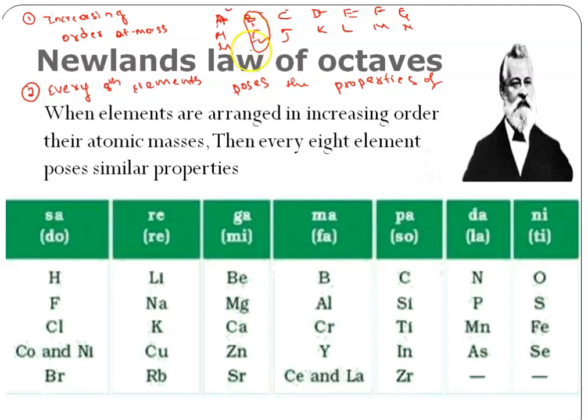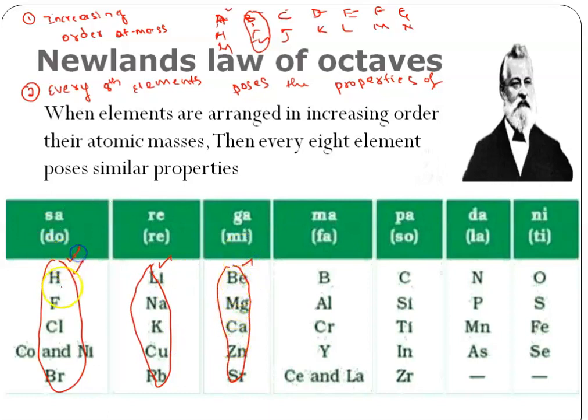So he is the person who grouped the elements in a vertical manner. See, one group which has the same properties. Here, this is the second group which has the same properties. This is the third group which has elements belonging to the third group. If you know the property of the first group, you need not study the properties of individual elements. You can easily say the properties of all these elements here. Like this, he made 7 groups. He arranged elements in 7 groups. This is his law.